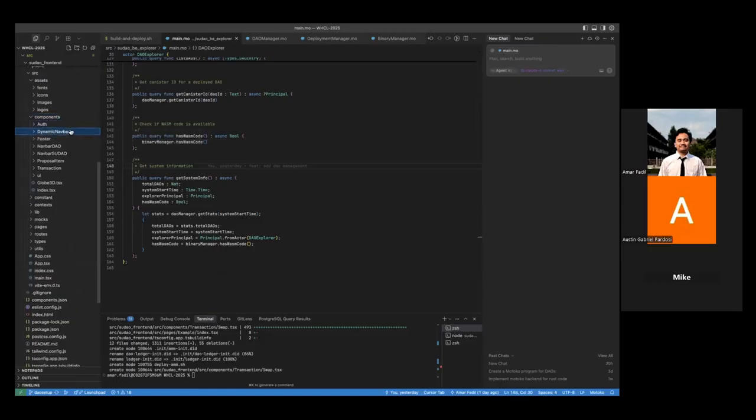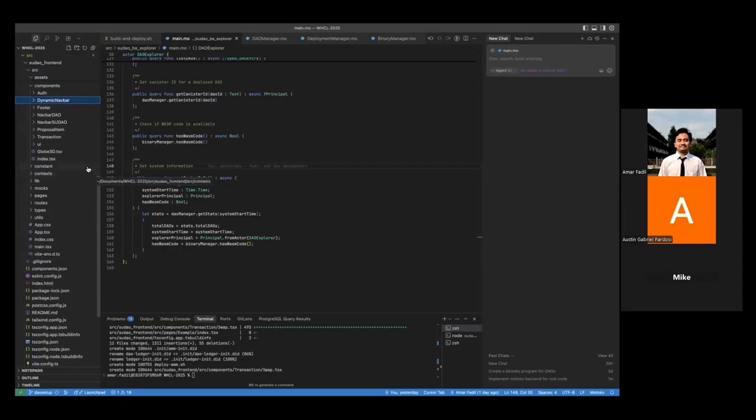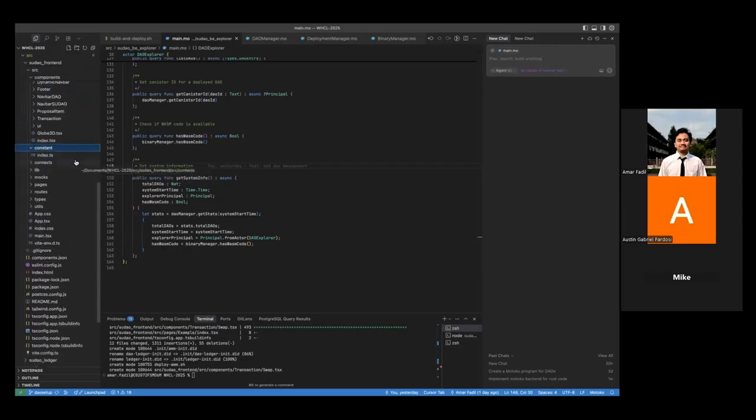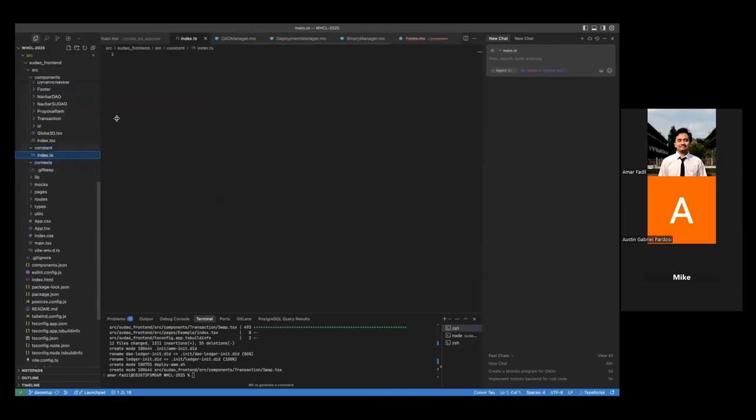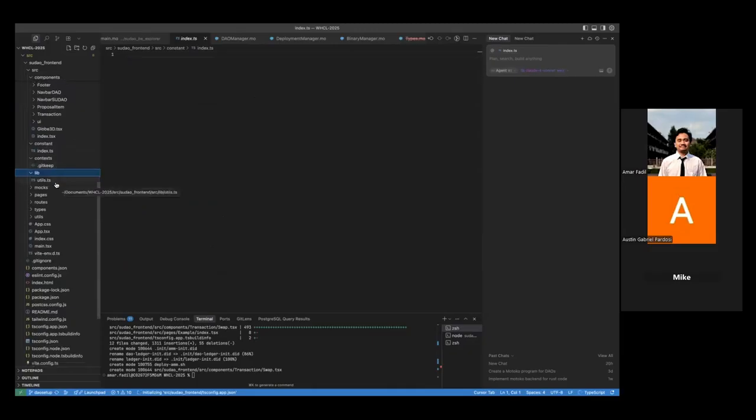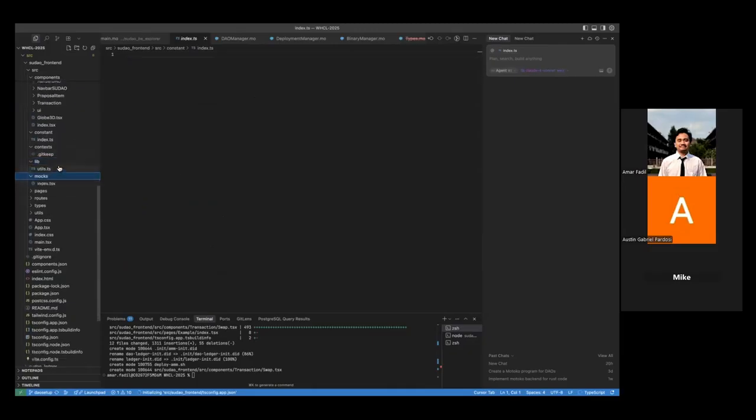Also, there are some constant and context which are going to be used in the application. For the constant, I define some relevant things that can be accessed. Also for the context, and other than that, I also have the libraries which are loaded or installed in the application.